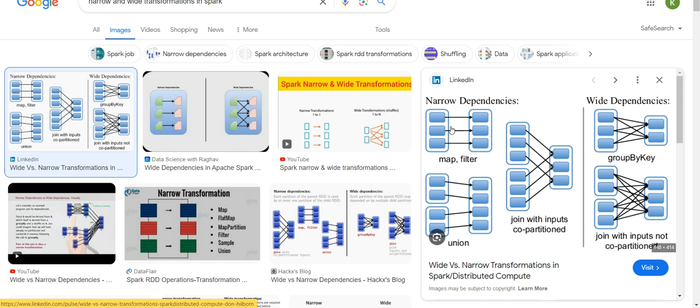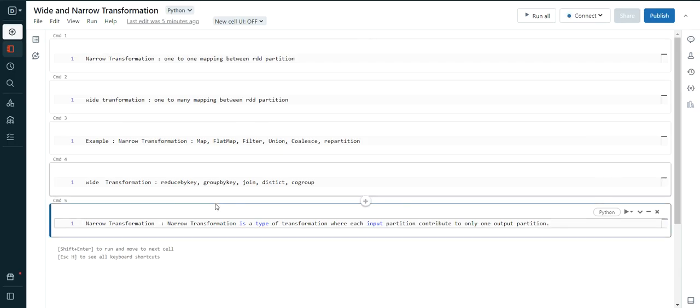Map and filter are transformations done partition-wise; a single partition does not contribute to another partition. So if you can see, map, filter, join with input co-partition, and union also, only one partition is involved. Each input partition contributes to only one output partition.